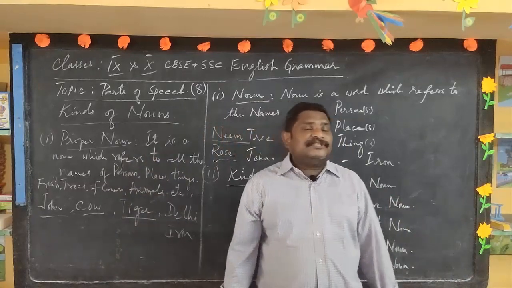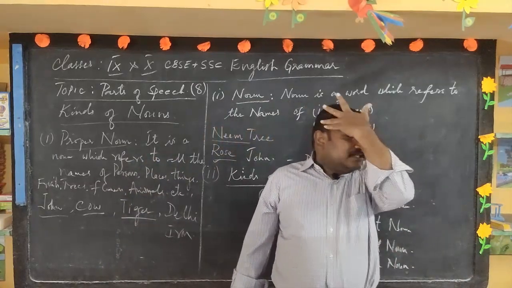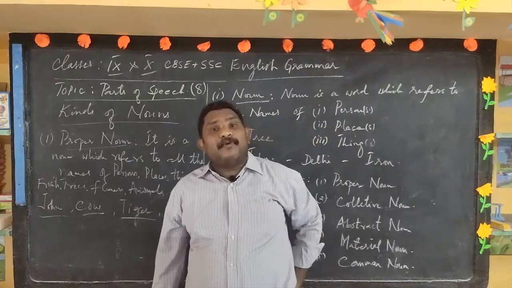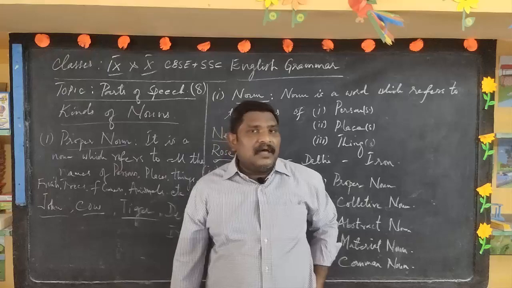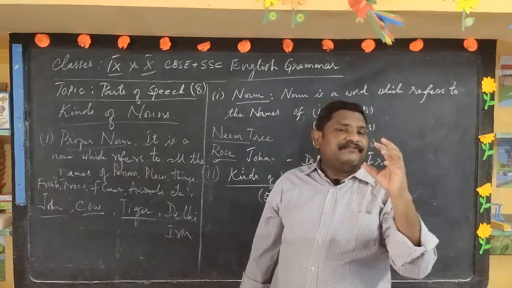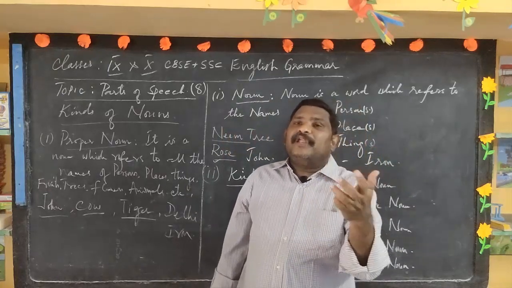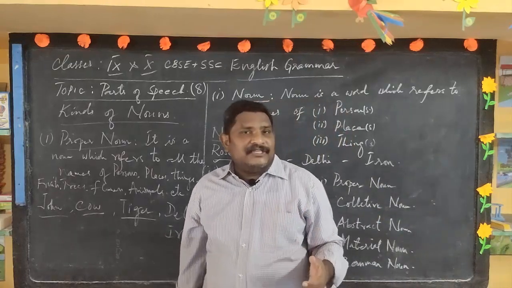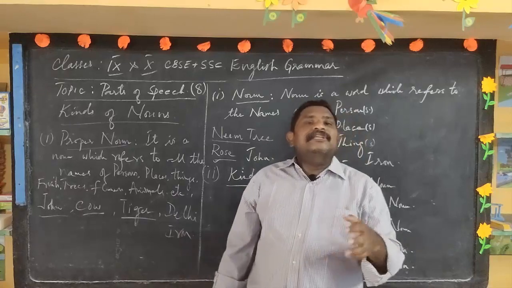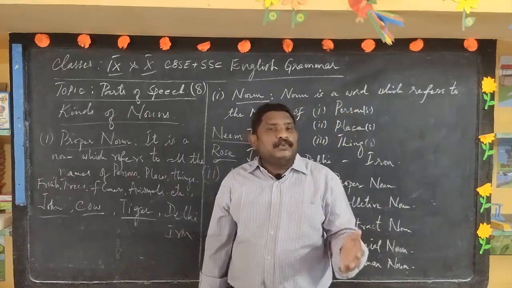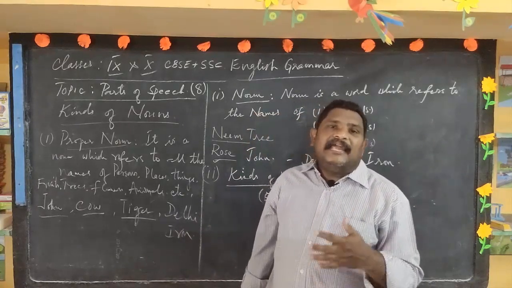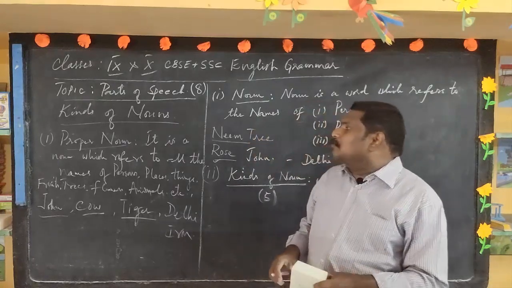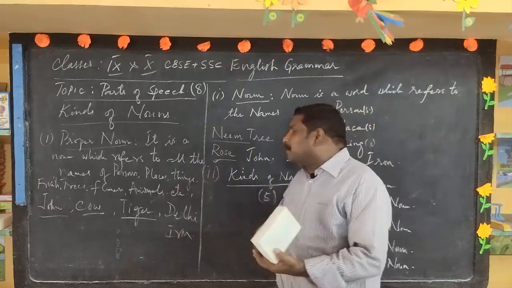Now if I say Gopi Krishna Central School, Gopi Krishna is the name of a school. It's a proper noun because it is going with a specific name. Children, your names, for instance Anita, Sunita, Suresh, Ramesh, are names of students or persons, and all fall under proper nouns. Now you have understood what a proper noun is.